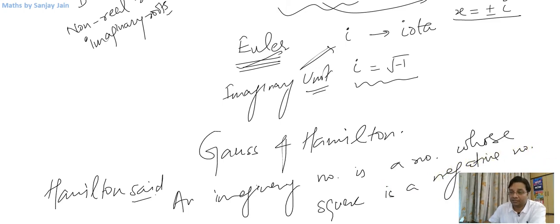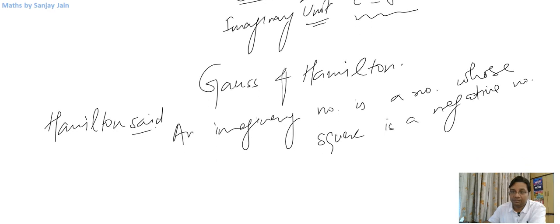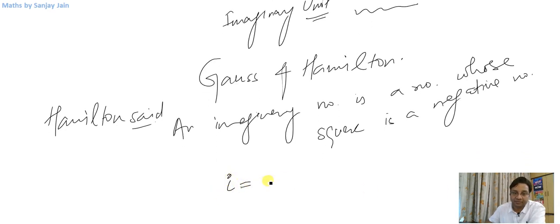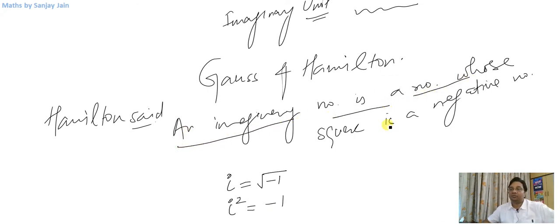If you notice, what is iota squared? Iota, I said, was square root of negative 1. So what is iota squared? Iota squared is minus 1, right? An imaginary number is a number whose square is a negative number. So this is only possible in imaginary numbers, right?